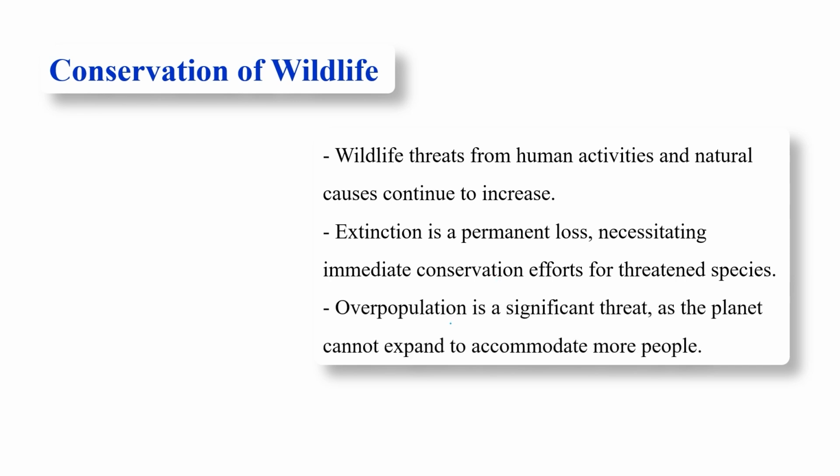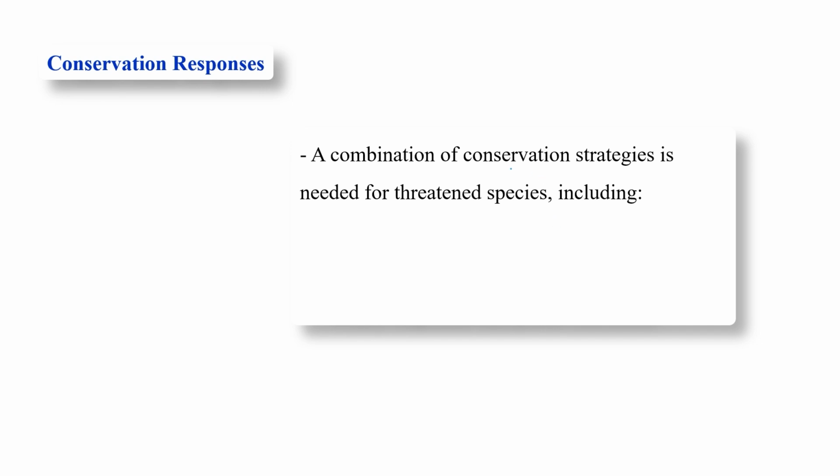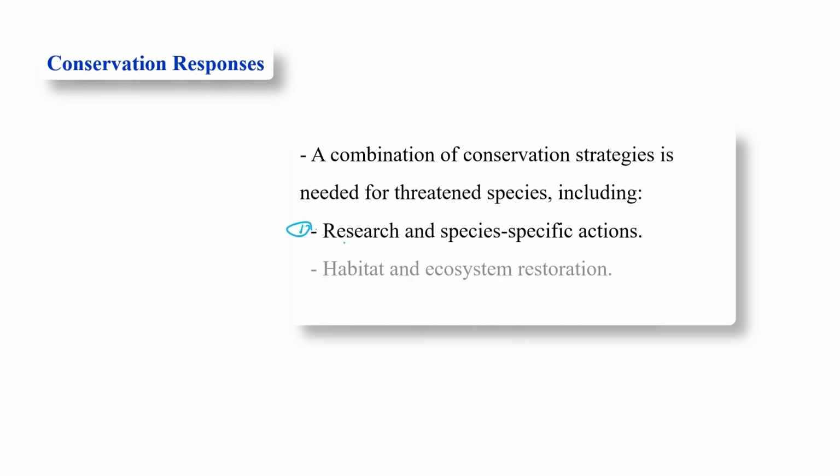Okay, so overpopulation is a significant threat. Because of overpopulation, humans continuously clear the forest to utilize the land for their own purpose. Overpopulation is a significant threat as the planet can't expand to accommodate more people. So a combination of conservation strategies is needed for threatened species, including research and species-specific action. This is the first effort one should take.